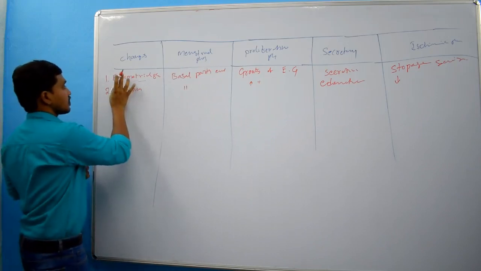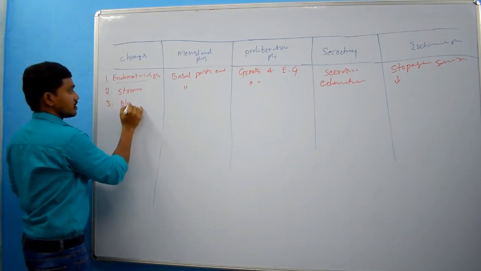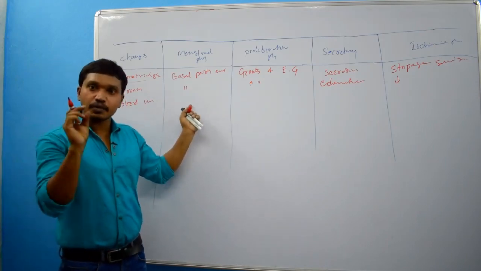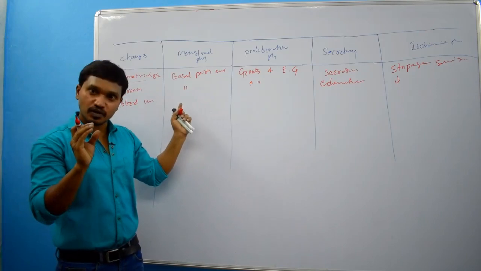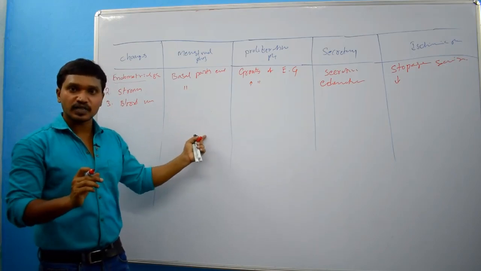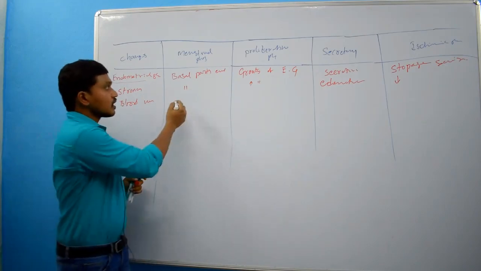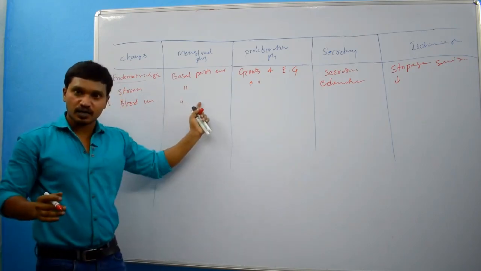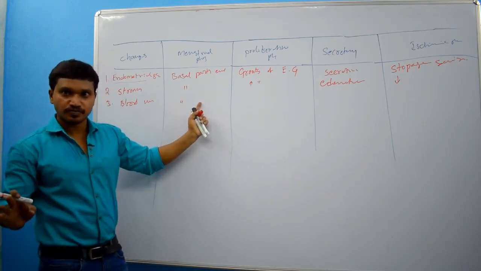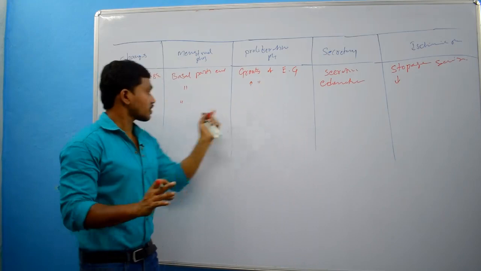Then blood vessels. Here blood vessels are kept open. Why? Because of rupture of blood vessels, these blood vessels will be kept open from day 1 to day 3 or day 5. Is it? Up to that, bleeding will occur. Only basal arteries are present. The remaining spiral arteries have been removed or sloughed off. Clear? Then in the proliferative phase, what will happen?